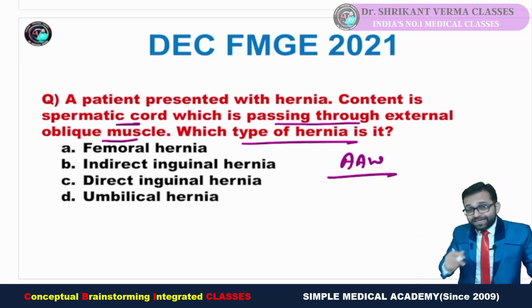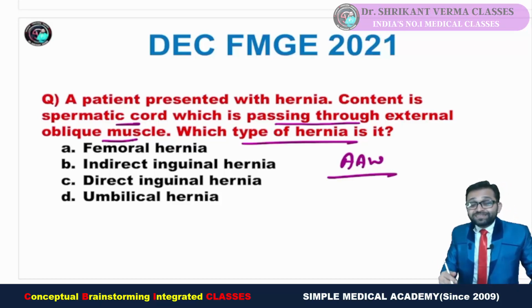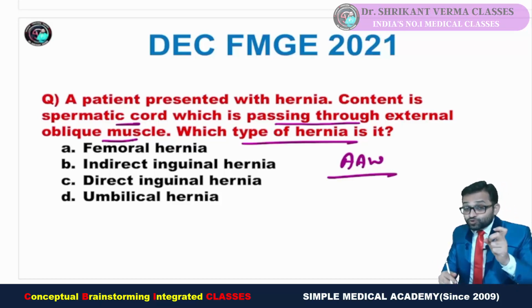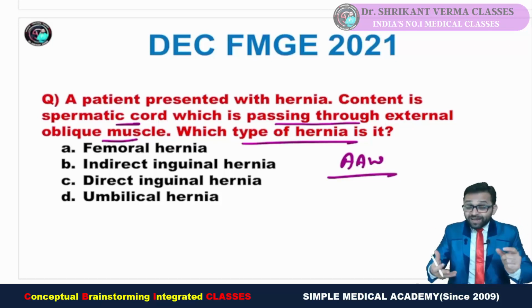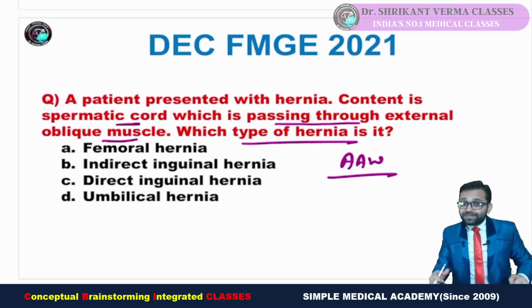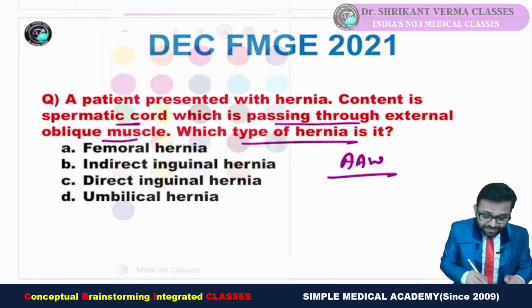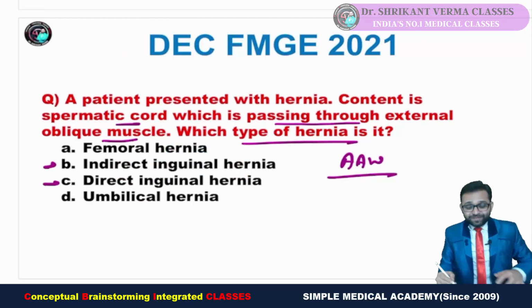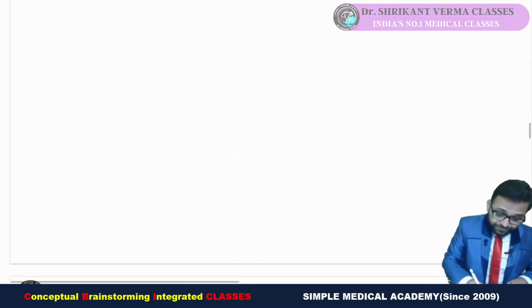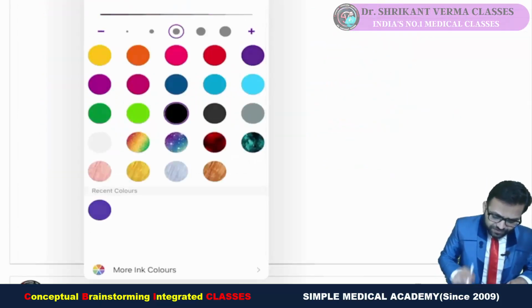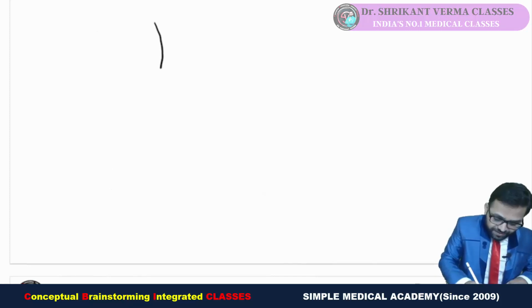Femoral hernia, indirect inguinal hernia, direct inguinal hernia, or umbilical hernia? Definitely this hernia, an abnormal protrusion of the viscera from one cavity to another cavity, is known as a hernia. This hernia is in the inguinal region, so definitely it is an inguinal hernia. But now the question is whether it is direct or indirect. So I told you during our classes, just one simple video, just one simple image I am going to draw for all of you.